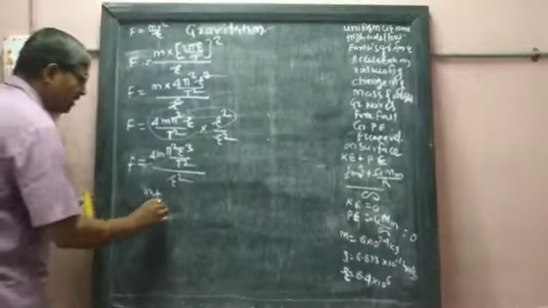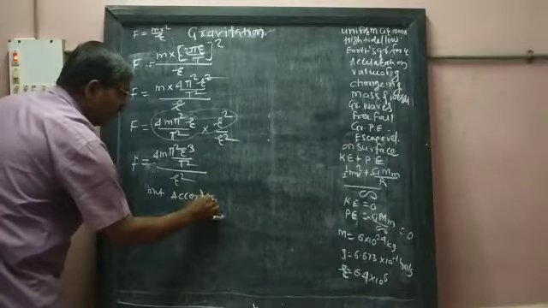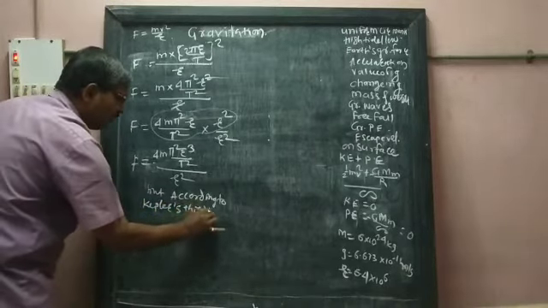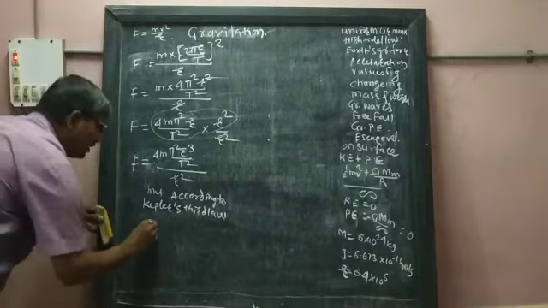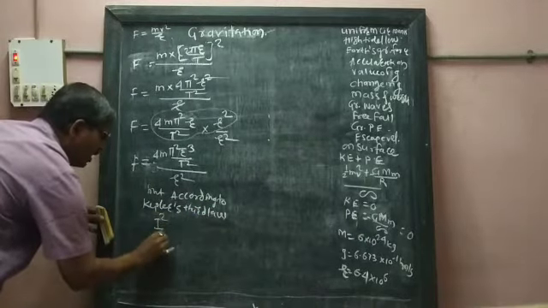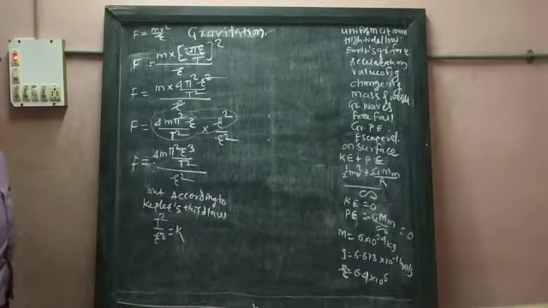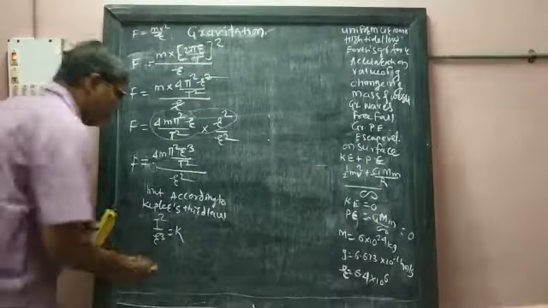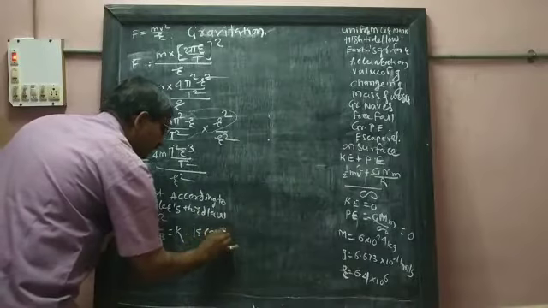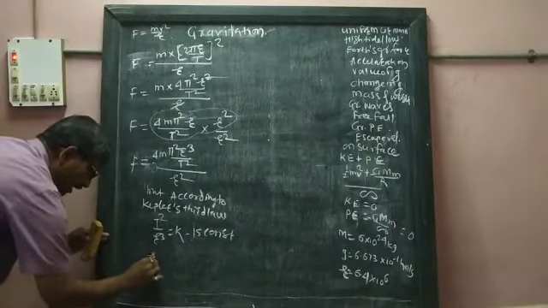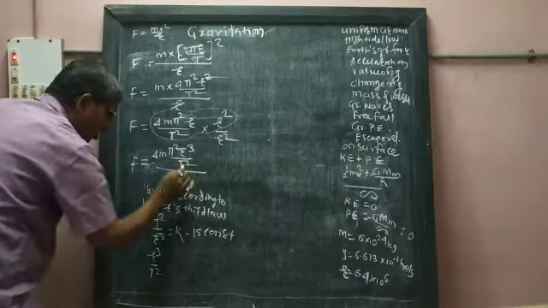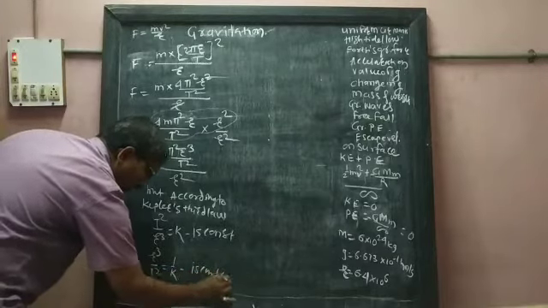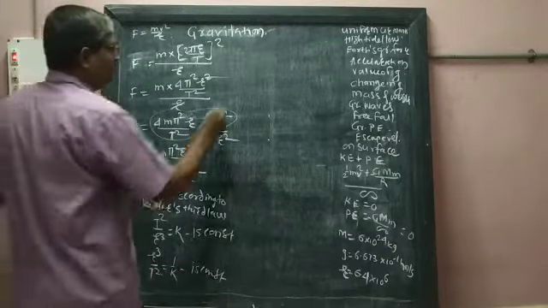Now, according to Kepler's third law, what is given here? Kepler's third law states that t square upon r cube is equal to k. Kepler's third law tells us that t square upon r cube is equal to k. K is a constant. Then here r cube upon t square will come as 1 upon k, and 1 upon k is also a constant. I will take this value here only as it is.